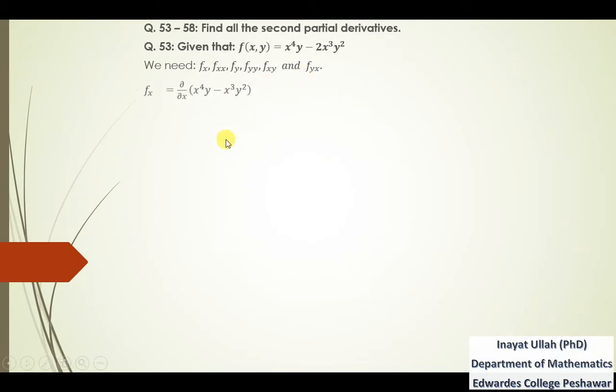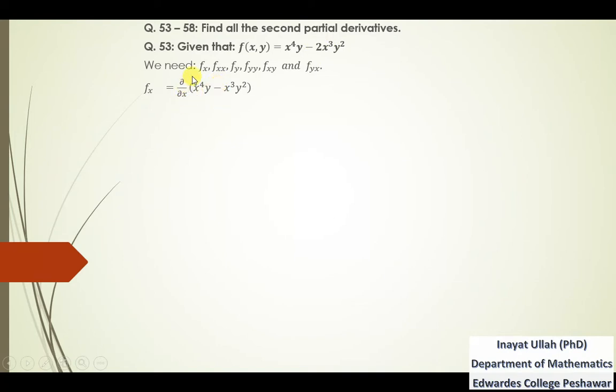Anyways, let us start. First of all, we need to find the partial derivative of f with respect to x. So that is fx equal to the partial derivative of this function with respect to x.